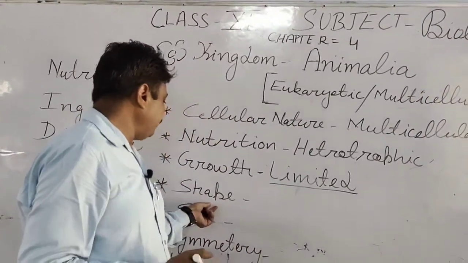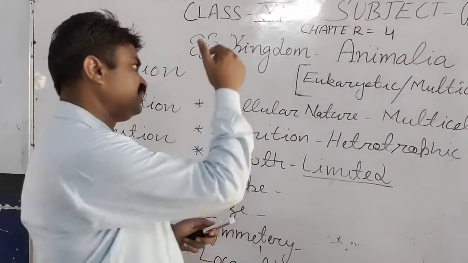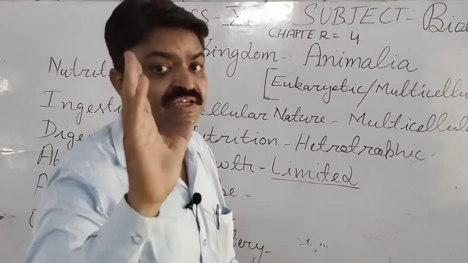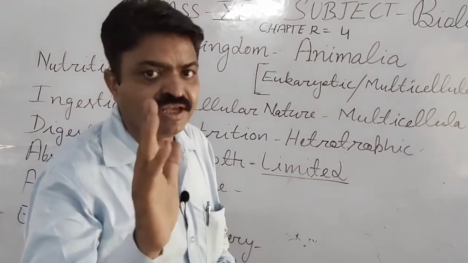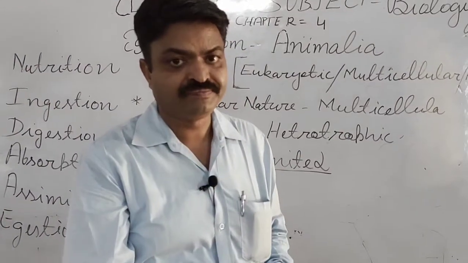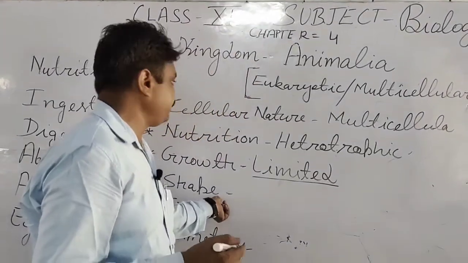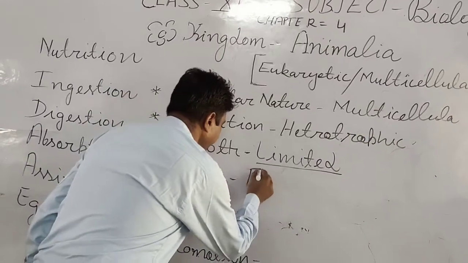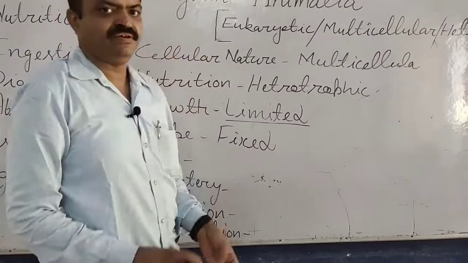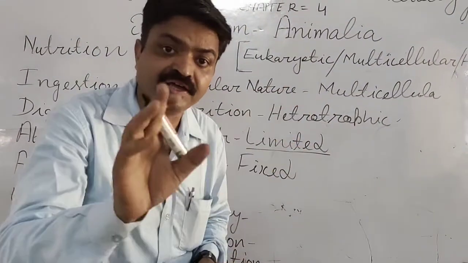Now we come to the shape. Generally, Animalia group living organisms have a fixed shape, student. Due to their exoskeleton and endoskeleton, they have a fixed shape. So in this feature you can write fixed shape. Fixed shape they have, means their body is fixed. They don't have an irregular shape.